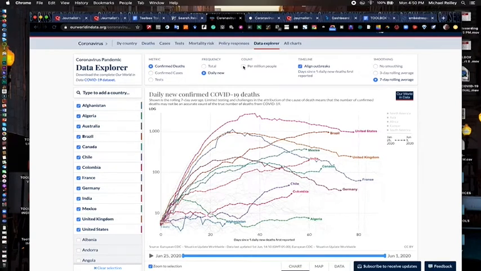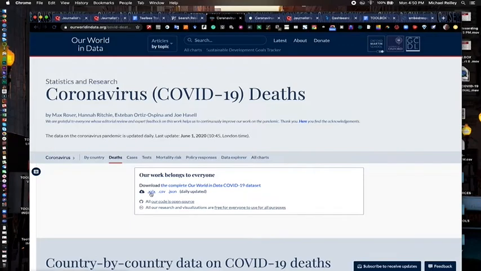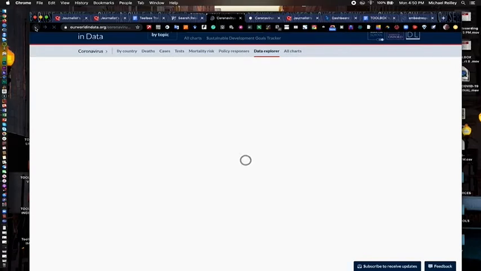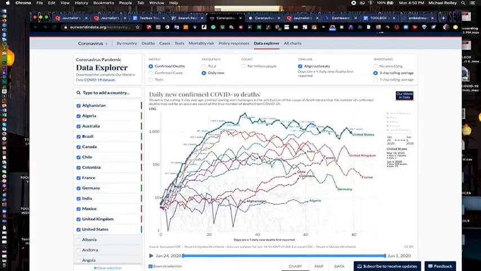You can also break this down per million people, so it reflects the population as a factor. You also can go up here and start clicking on some of these different subjects just above it, and you can find that you can download the data sets as CSV files, Excel files, and JSON files. If it's a shape file, maybe something related to a map. So all kinds of great data sets in here, very easy to use and a good way to compare different countries, compare different data sets, things like that. Very little coding needed other than taking embed code and putting it onto your web page.